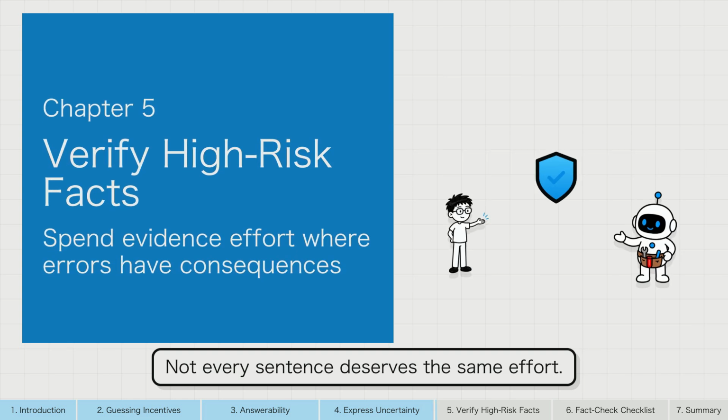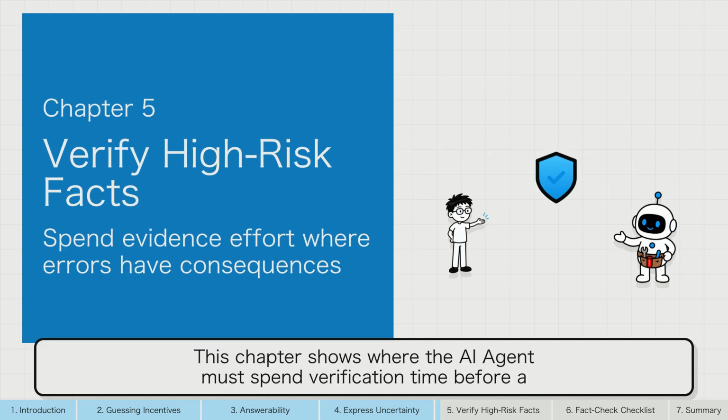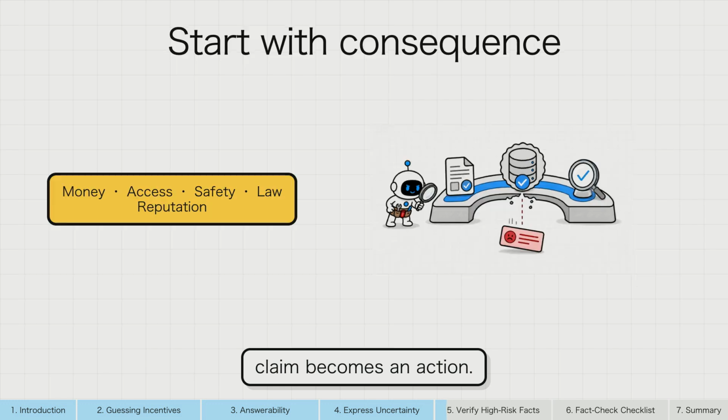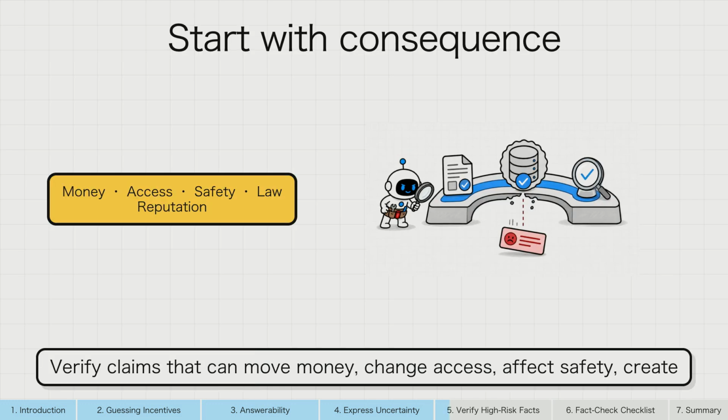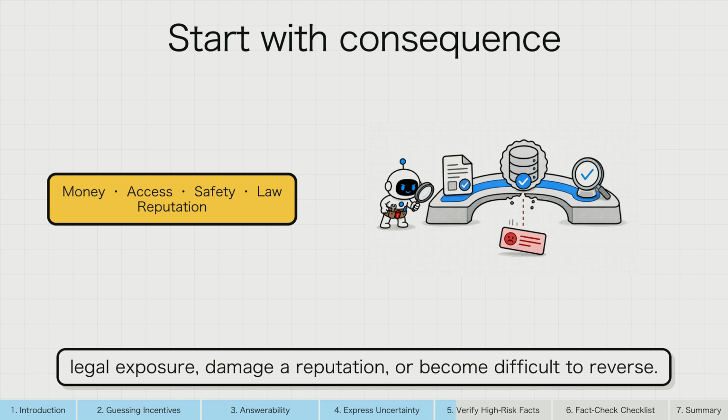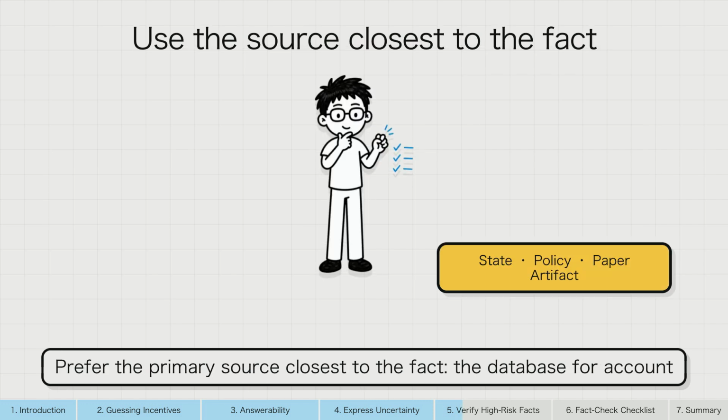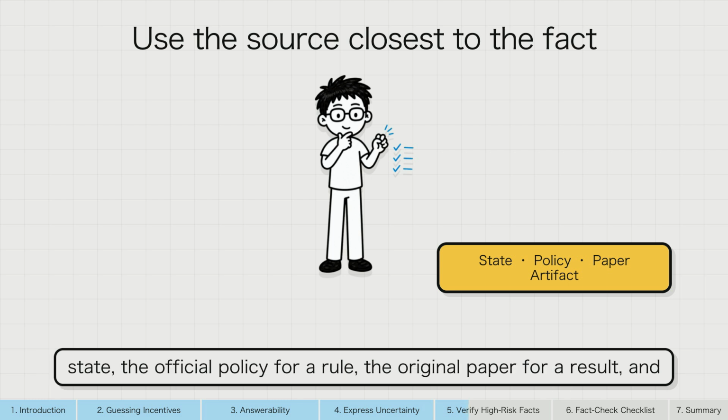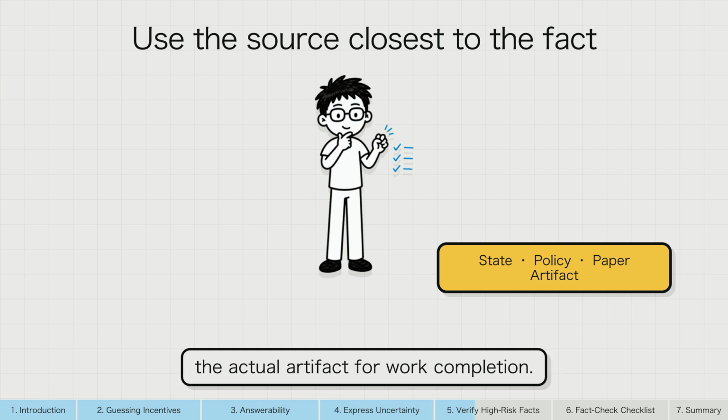Not every sentence deserves the same effort. This chapter shows where the AI agent must spend verification time before a claim becomes an action. Start with consequence. Verify claims that can move money, change access, affect safety, create legal exposure, damage a reputation, or become difficult to reverse. Prefer the primary source closest to the fact: the database for account state, the official policy for a rule, the original paper for a result, and the actual artifact for work completion.